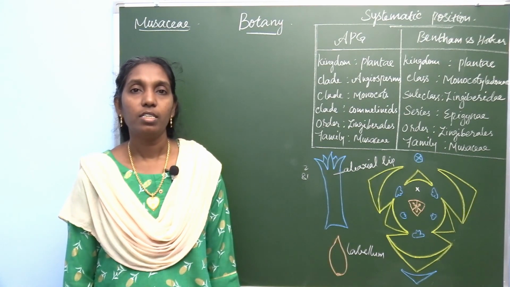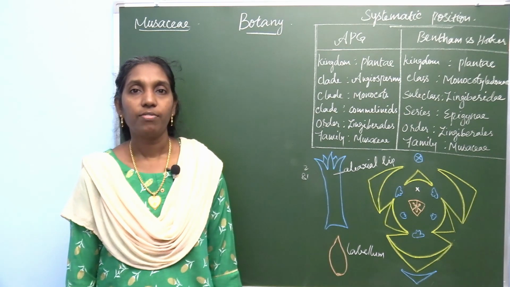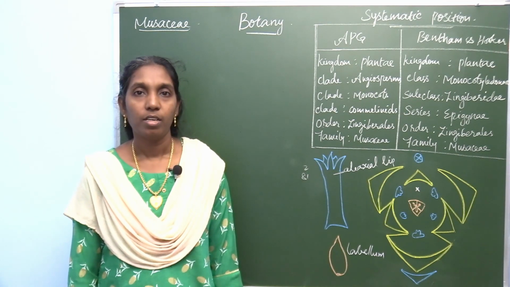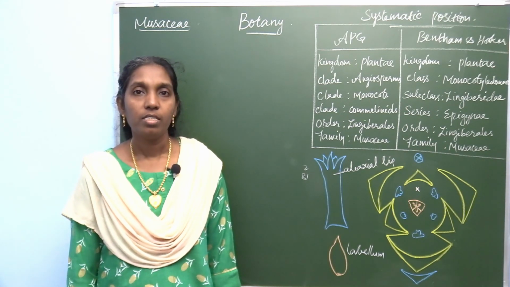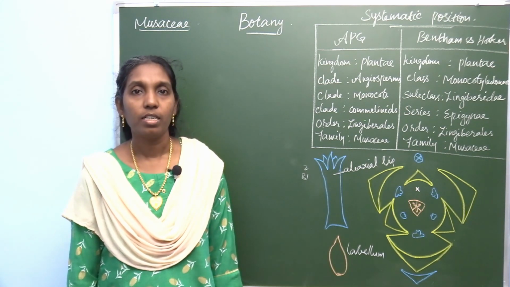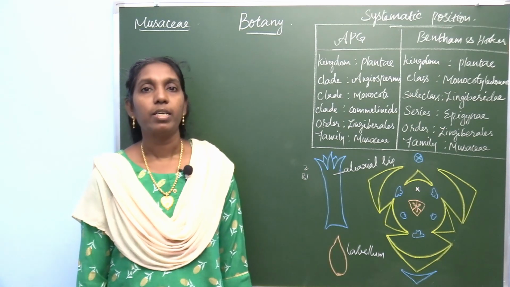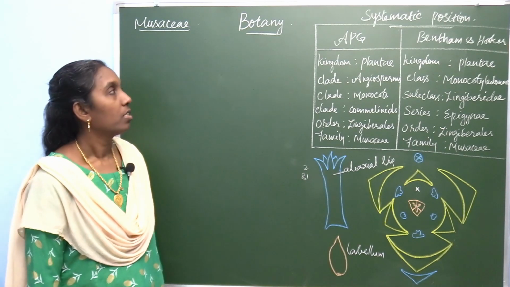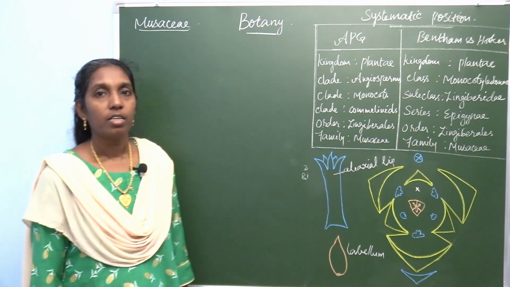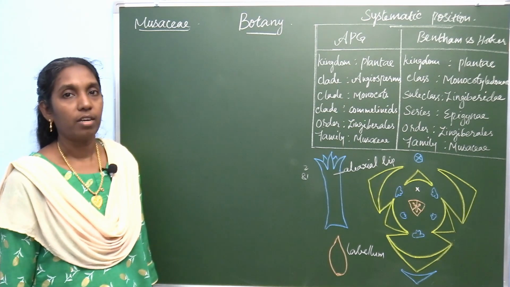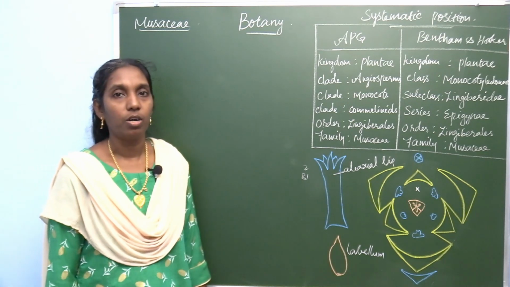Nowadays, we are continuously learning selected families of angiosperms. You have learned a few dicot families. In this video, you are going to learn one of the monocot families, Musaceae. The common monocot family is Musaceae. Commonly, it's called the banana family. It's familiar to you all.